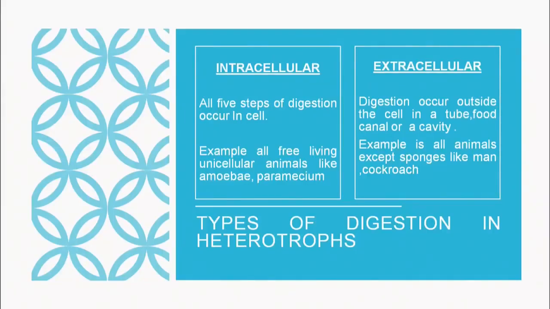Now moving on to the extracellular digestion. In extracellular digestion, the examples are all the multicellular animals. Digestion occurs outside the cell, in a tube-like structure or a canal or a cavity. You must have seen the structure of the alimentary canal in the books, and it appears to be a tube-like structure open at 2 ends. One is at the mouth and the other is at the anus.